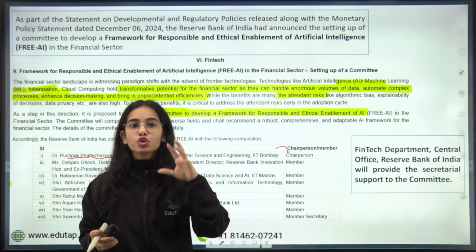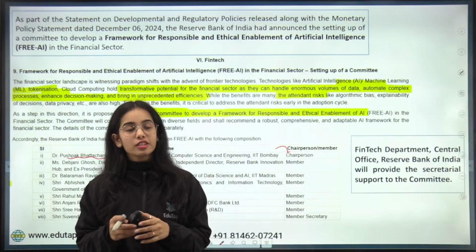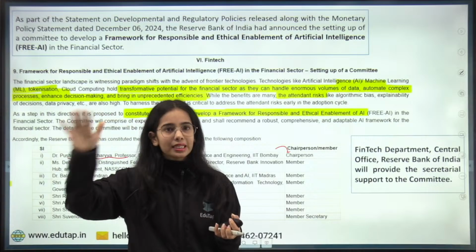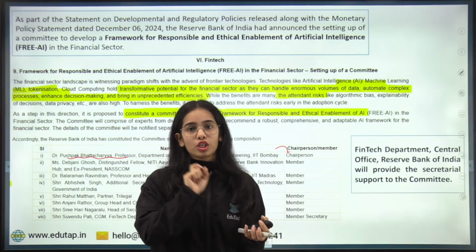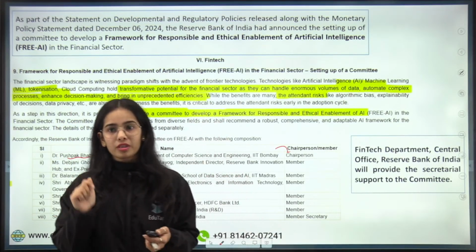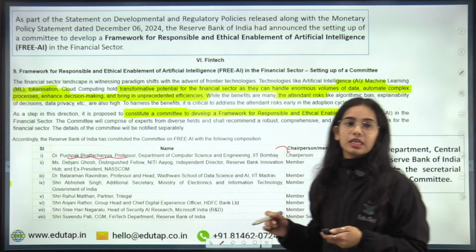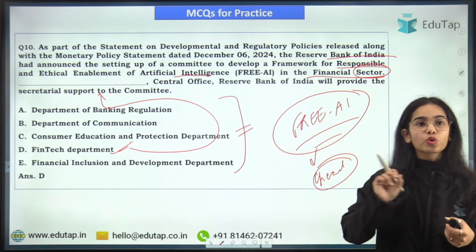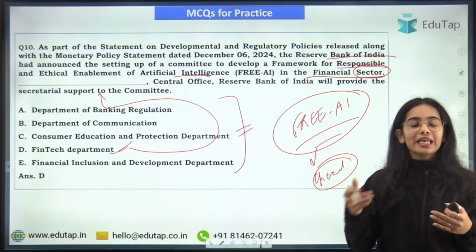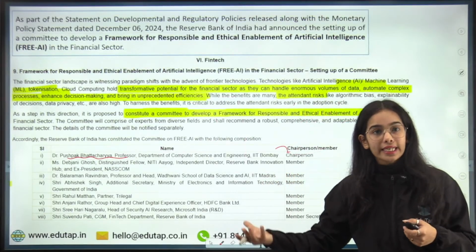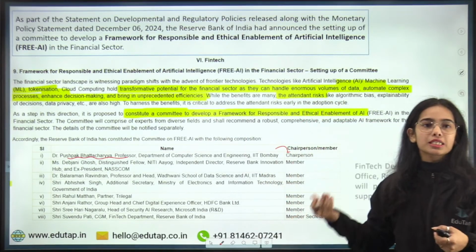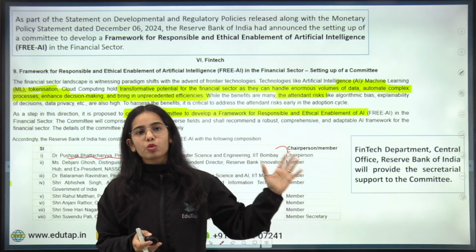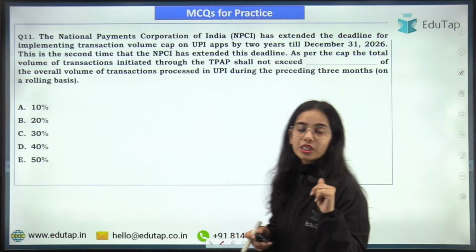Getting the point? So use your logic also when you are giving the answer, along with whatever facts you remember, whatever facts you have crammed. But use your logic also, so that you come to the right answer. Okay? Yes, correct. In this case, the question was which department is providing the secretarial support to the committee, and this is the AI committee, the committee for artificial intelligence. So for sure, the fintech department is the actual department that can help the committee and provide the secretarial support to the committee. Okay, coming to the next question.